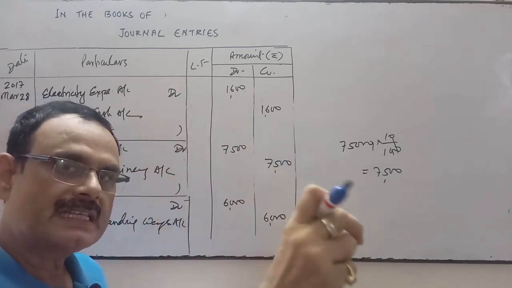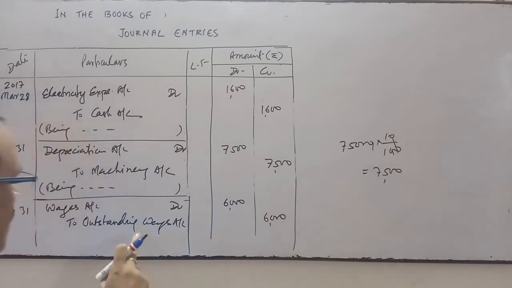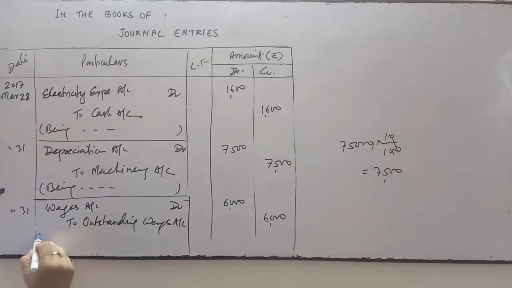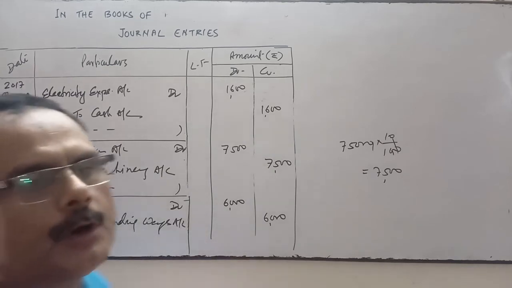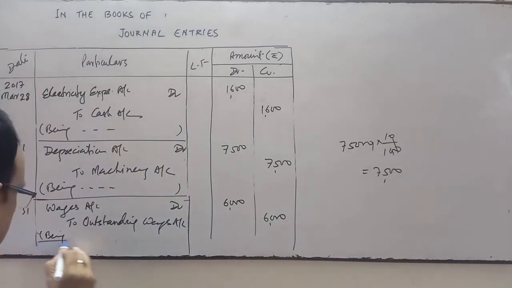So that employee is the giver of that money to me. He is the giver. So that's why the outstanding wages account will be credited. Narration will be very simple: being wages due or being wages outstanding. This will be the narration.